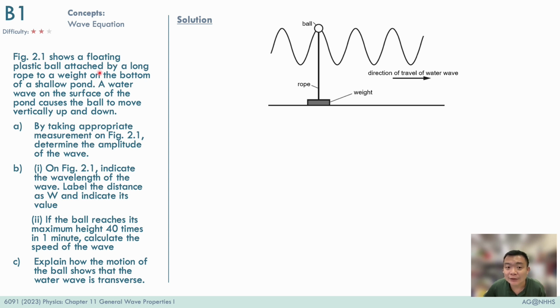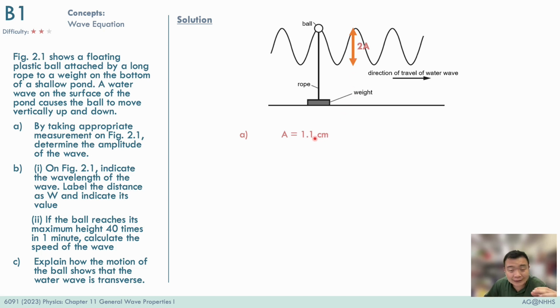In this question, you can see a transverse wave obtained by oscillating the ball in a vertical direction. We note that the direction of the wave is moving towards the right. In part A, you are to determine the amplitude of the wave. The arrow drawn over here shows double the amplitude, from a crest to a trough position. So when you are measuring the distance, please measure it to scale.